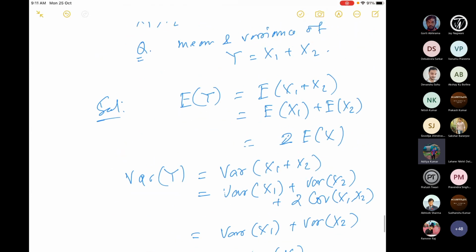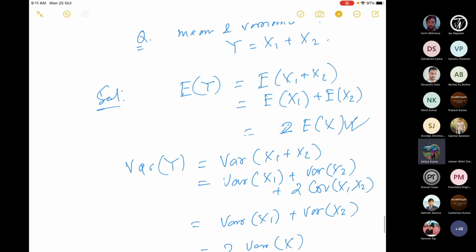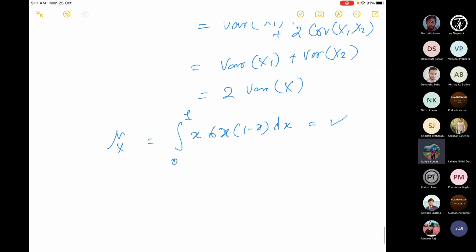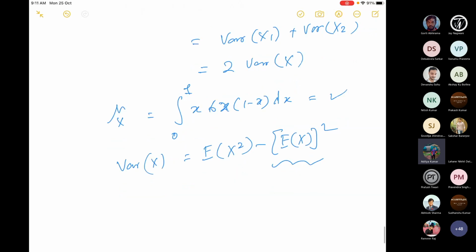So here you can find the mean of y, which is x1 plus x2, by plugging in that value. And then you want to calculate the variance of x. The formula for the variance of x is the expectation of x square minus the square of the expectation. You already know the expectation of x, so this value is known to you. We just need to find the other one.